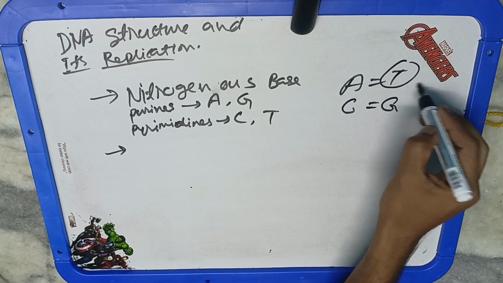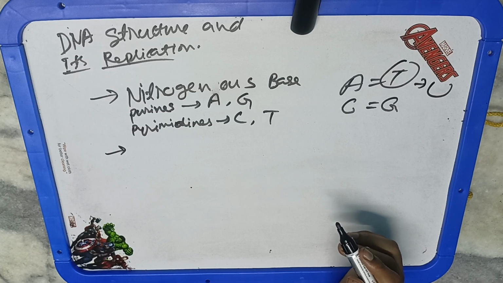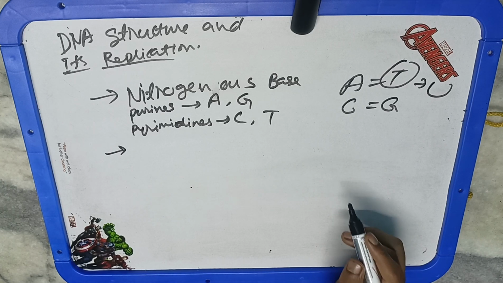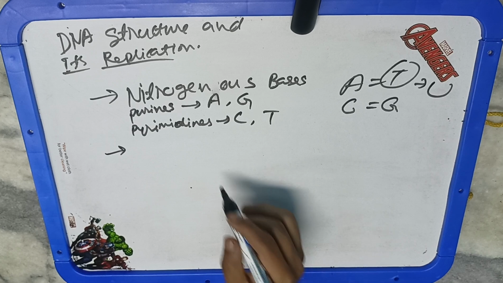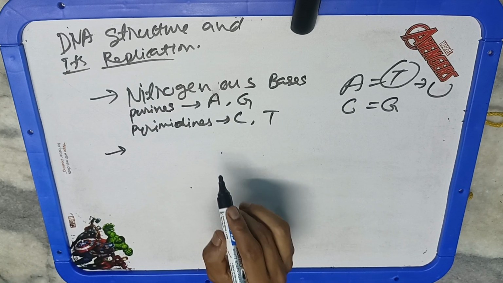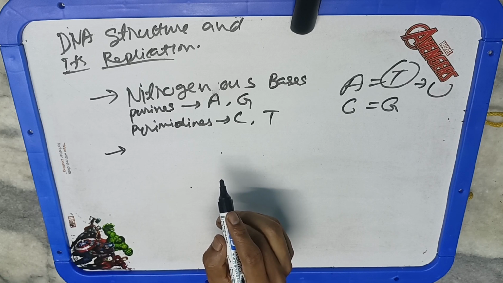Uracil. Okay, so whenever there is transcription, meaning the formation of RNA from DNA, according to the central dogma, if there is a sequence like A, T, G, C, then the formation of RNA happens. So instead of thymine, the base pairing will consist of uracil, this cytosine, this again adenine, this cytosine, and this guanine. So these will be the complementary base pairing for this particular sequence. Okay, so we will study this in the further classes.